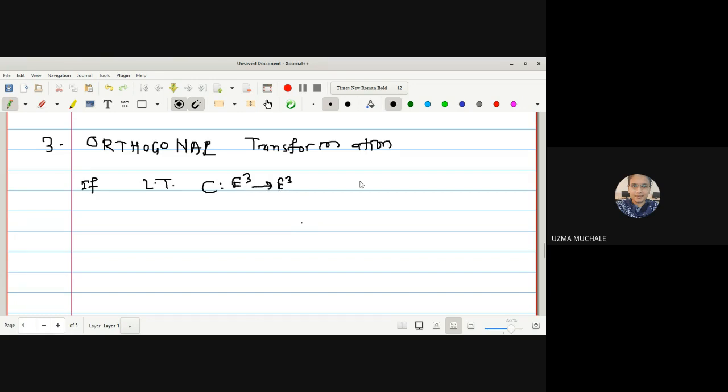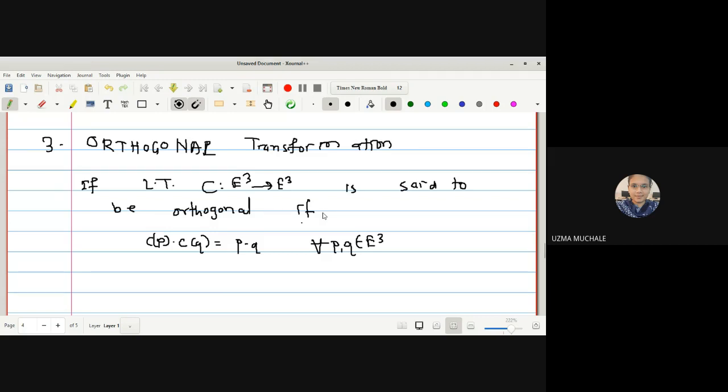As I told you initially in our introduction of differential geometry, we are going to study everything on E3. So, a linear transformation C from E3 to E3 is said to be orthogonal if Cp dot Cq is equal to P dot Q for all P, Q belonging to E3 space. Correct? This is the definition.